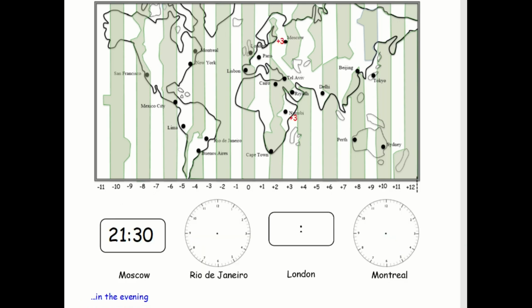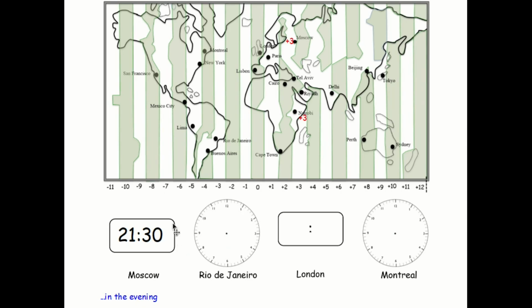Okay, another example. Now here we've got that it's 9:30 in the evening in Moscow. Before I do anything, I'm going to work out my London time, because London is on the Greenwich Meridian, and that's what every other country bases their time on. So we're going to think about this central point here, Greenwich Mean Time, right down the centre here, and that is the London time. Now if Moscow is 9:30 in the evening and they're 3 hours ahead, because they fall under this +3 line here, what is the time in London?